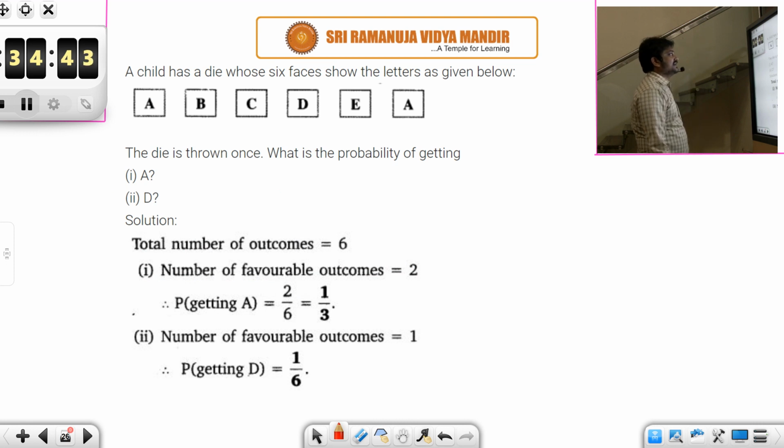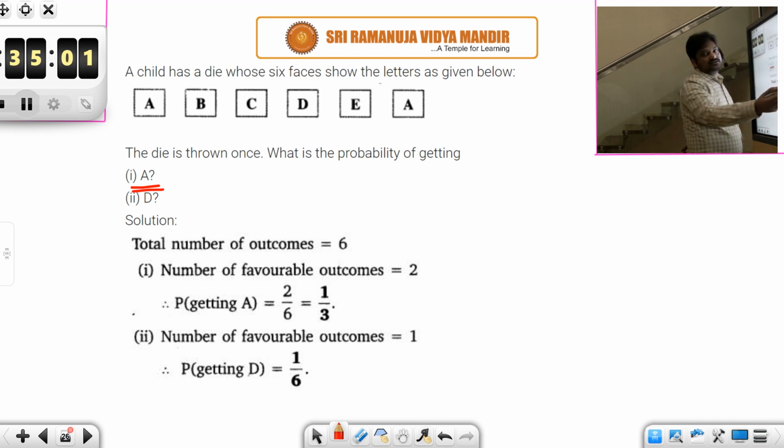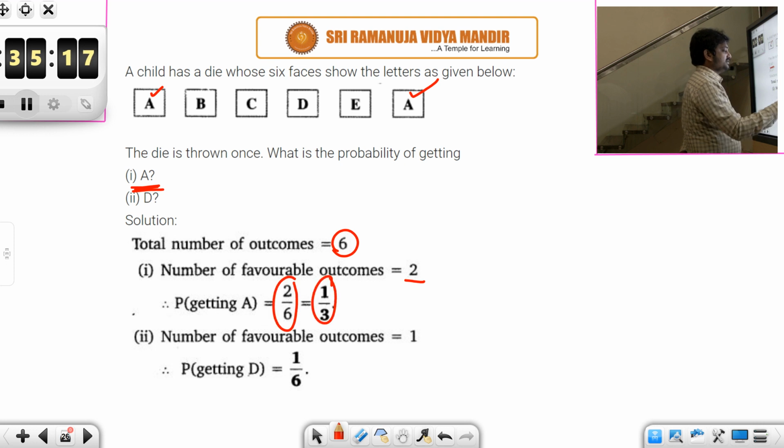Next, please read this. A child has a die whose 6 faces show the letters as given below. Now, the die is thrown once. What is the probability of getting A? Students, please follow this. How many faces are there? 6 outcomes are there, right? So total number of outcomes are 6. But they are asking the probability of getting A. How many times could A come among this? Here A is there and here A is there. So there are 2 favorable outcomes, right? So the probability of getting A is 2 by 6 or 1 by 3.